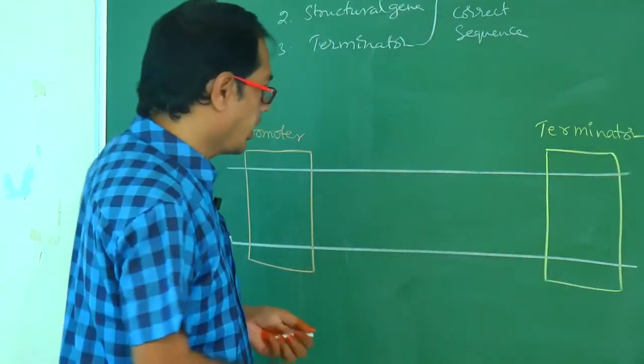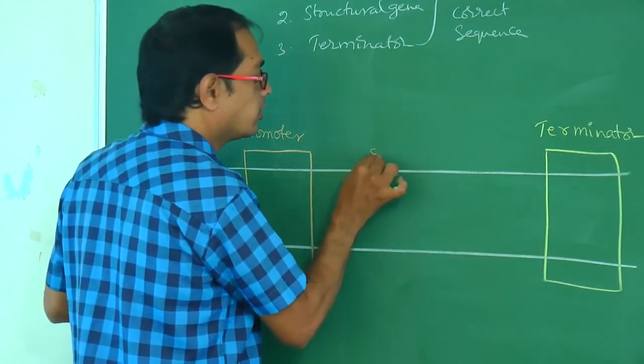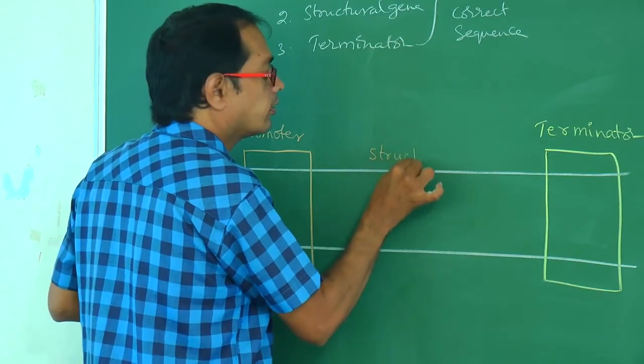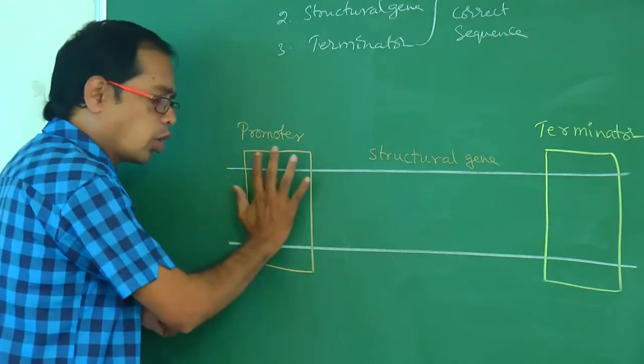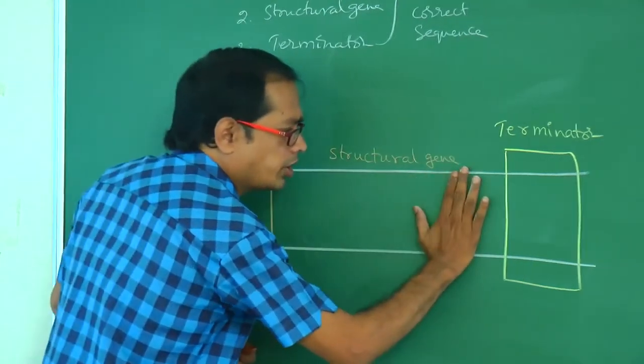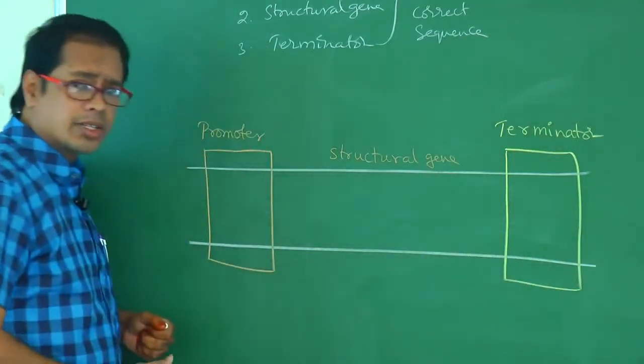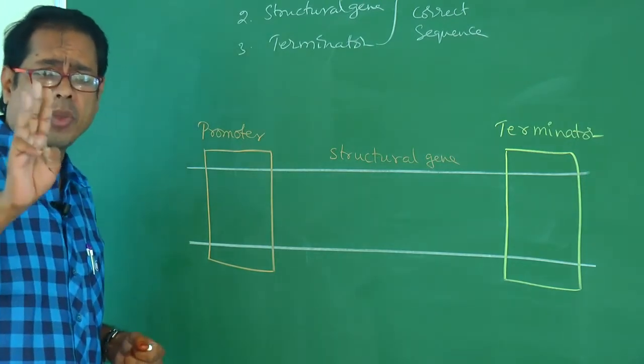This is nothing but the structural gene. Promoter, structural gene, terminator. How many parts? The transcription unit contains 3 parts.